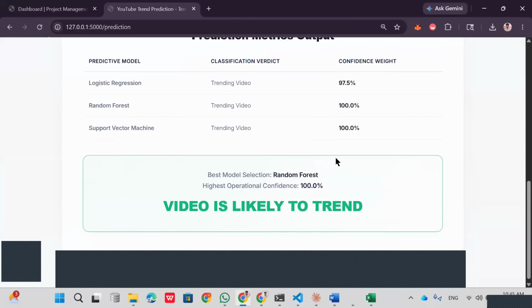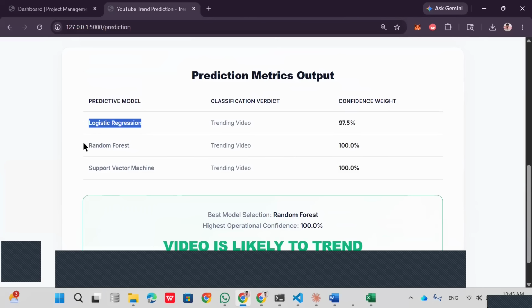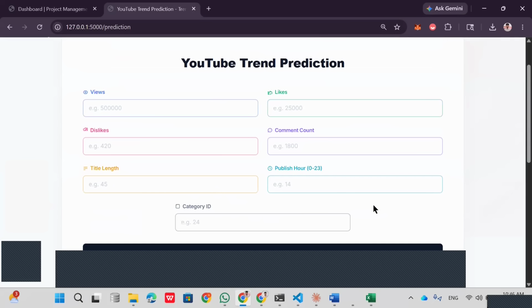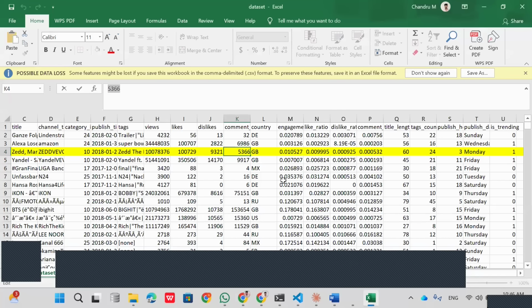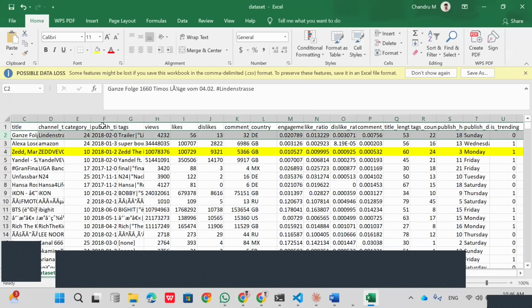Here you can see the three models: logistic regression, random forest and SVM. All of them are saying this is a trending video. So now we'll check with one more data, the first one we'll check for.